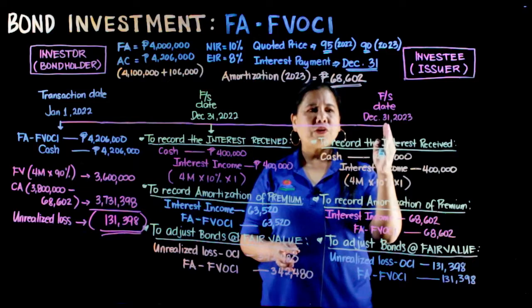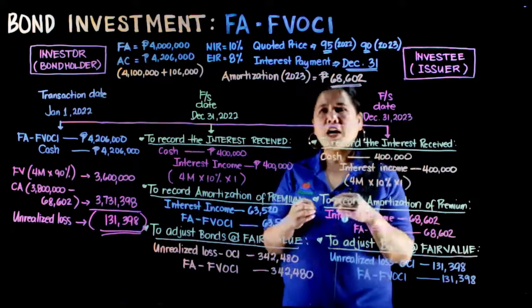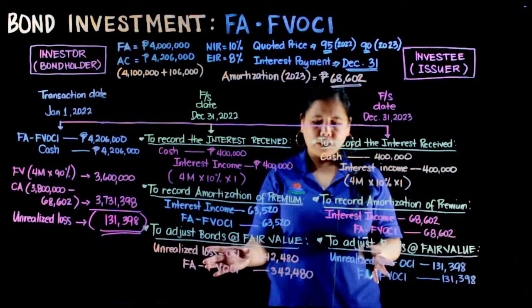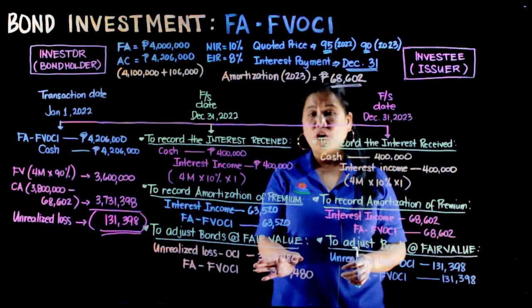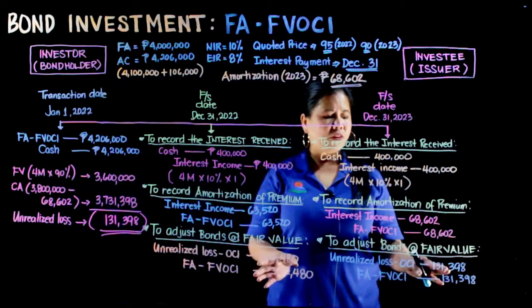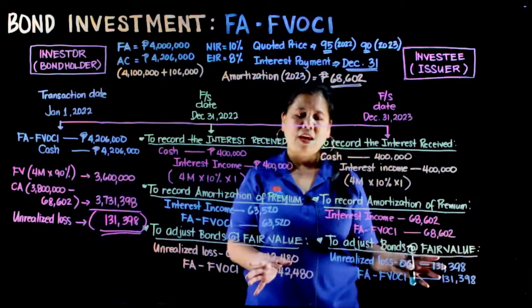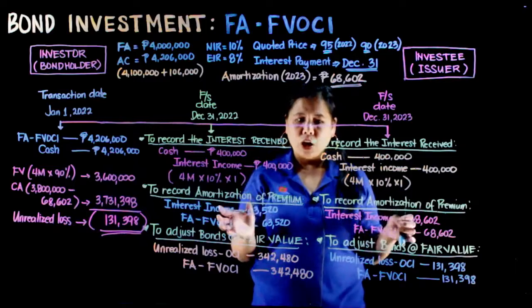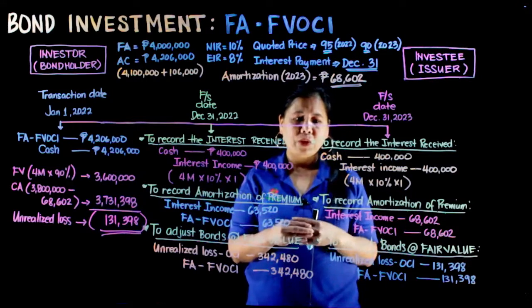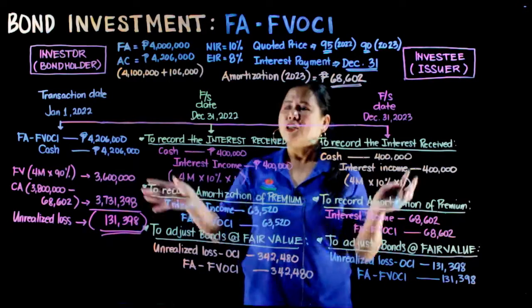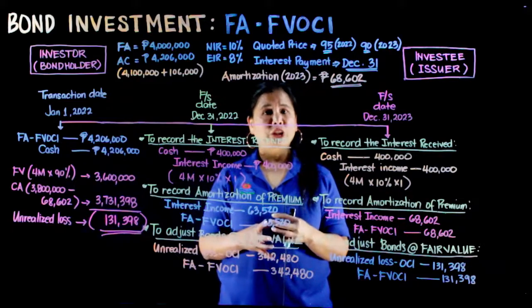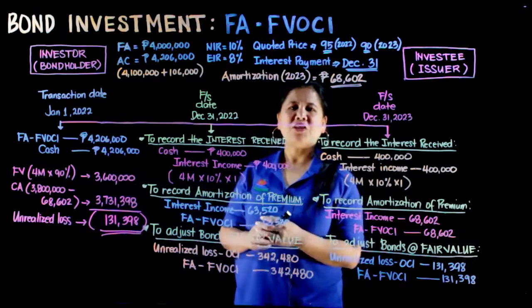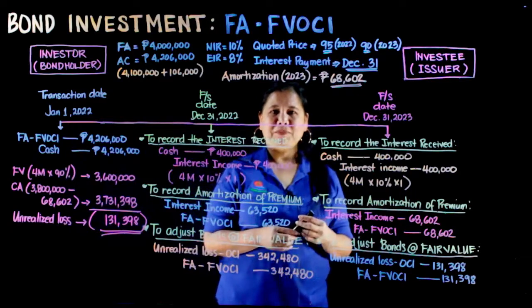On December 31st, 2023, accumulated amount of the unrealized loss is 342,480 plus 131,398. We have accumulated unrealized gain or loss of 473,878. So ganito po ang ating solutions sa ating practice questions on the topic financial asset FVOCI.